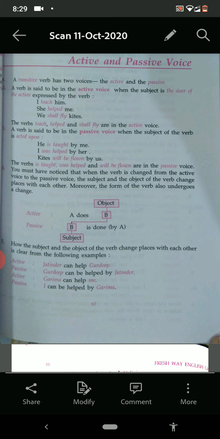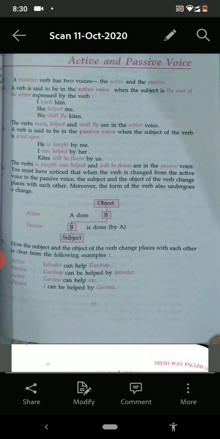Now see, who is doing the work of teaching? He? No. Who is doing the work of helping in second sentence? Is it I? No. Will be flown. What will be flown? Kites. But who will fly the kites? Is there any work done by the kite? In the first sentence, is there any work that is done by he? Is there any work that is done by I?